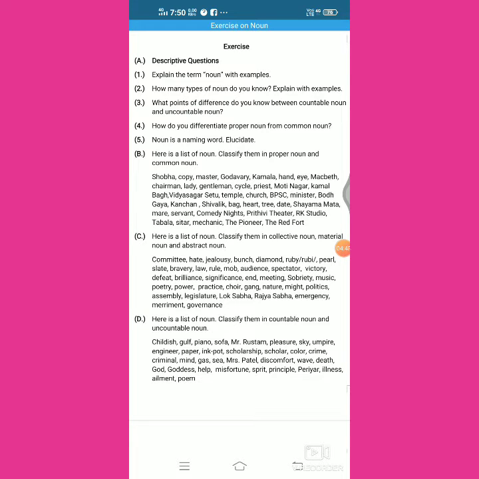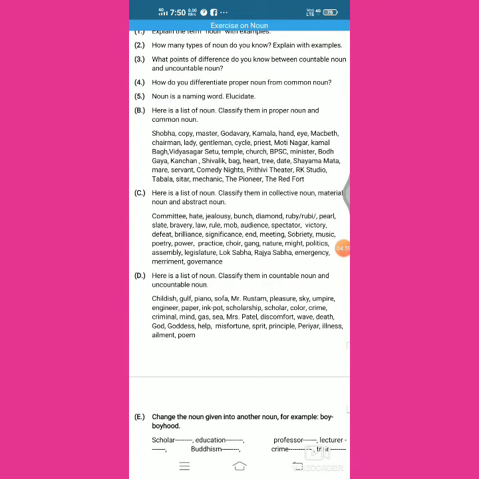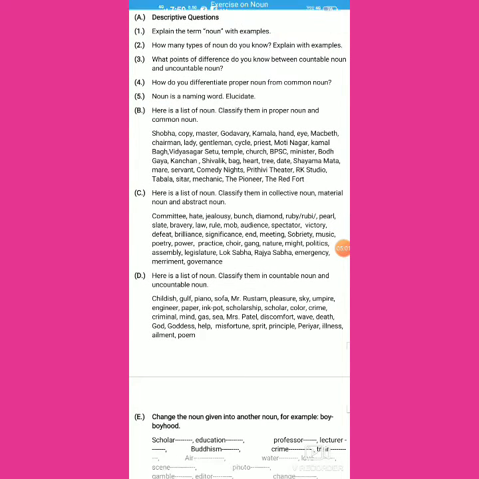Proper noun is singularly used. It is used only for one particular thing or one particular person or place, while common noun includes the class to which so many things belong.